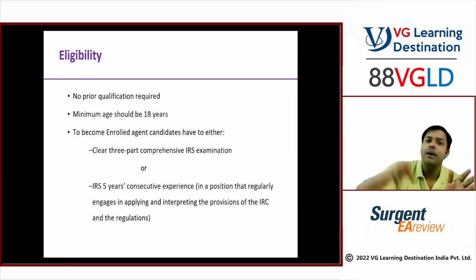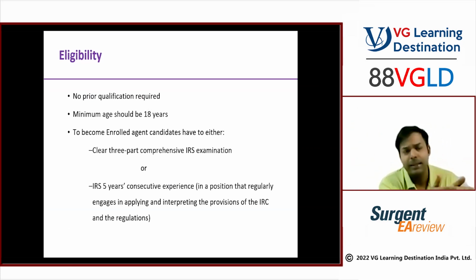If you are already working with the IRS, the tax authority of the US, then automatically after 5 years of working over there, you become an enrolled agent. But since we are not doing that, that point is irrelevant. So for us, the relevant points are a valid passport and 18 years of age. That is going to suffice. That's the only thing we need.